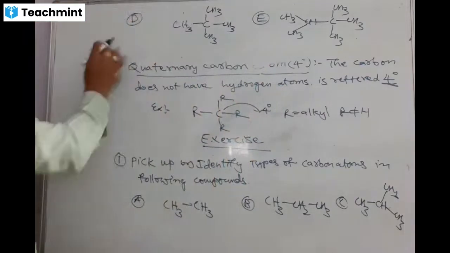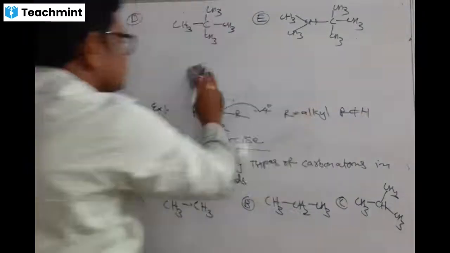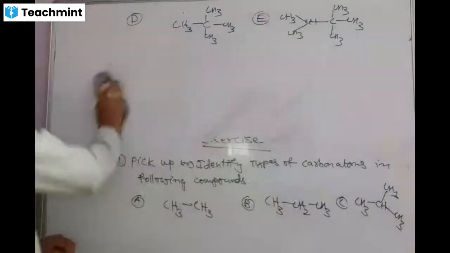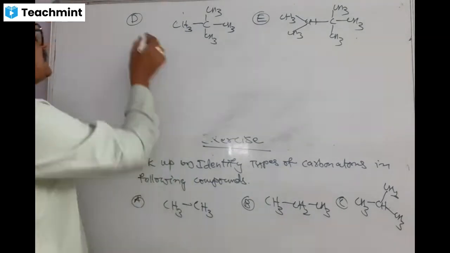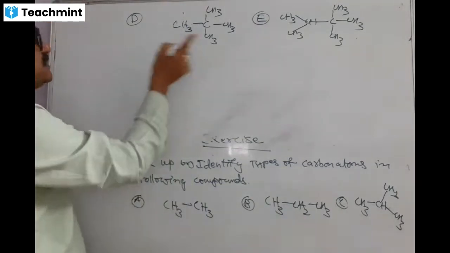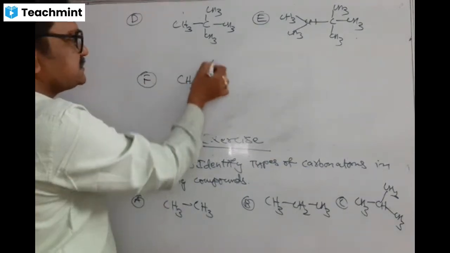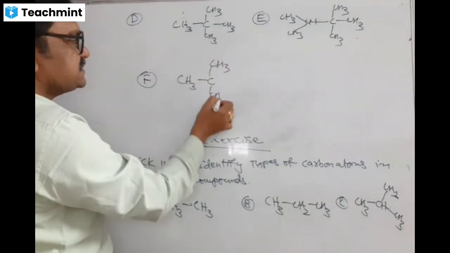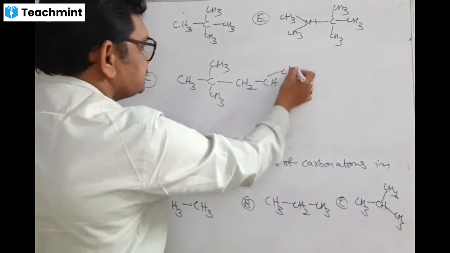Okay. In the same way, I give you a beautiful example to identify all alkanes: A, B, C, D, E, F. Example: CH3, C, CH3, CH3, CH2, CH, CH3, CH.